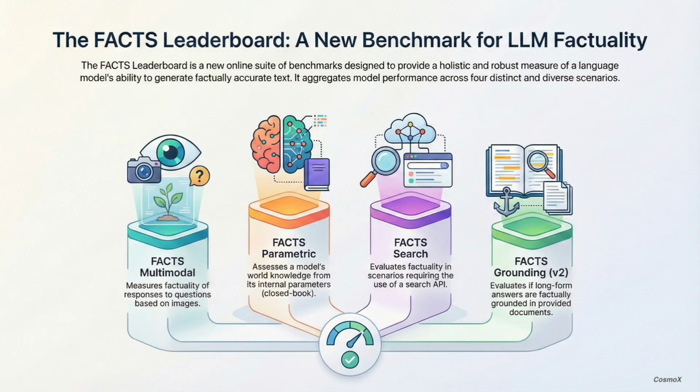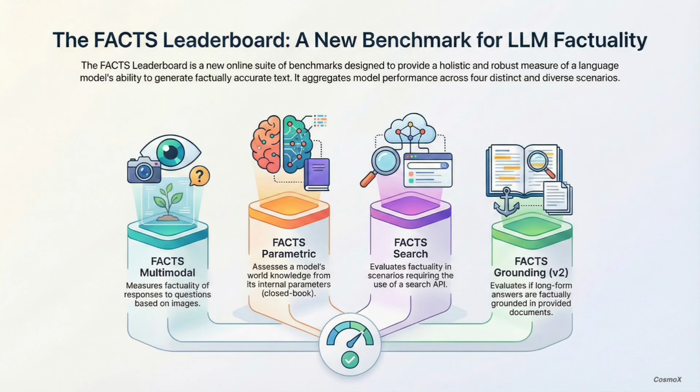And that brings us to the second pillar, FACTS Search. So that's when it gets to use a search engine. Precisely. It evaluates how it does in a normal information-seeking scenario. By separating them, you can figure out why it failed. Was it a bad memory? Or was it just bad at searching? That separation is really powerful, yeah.